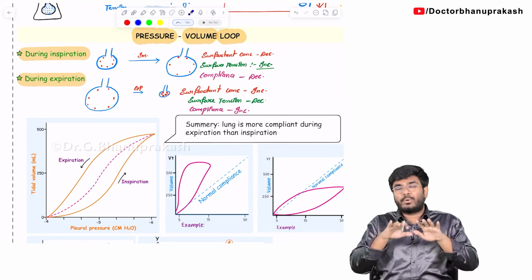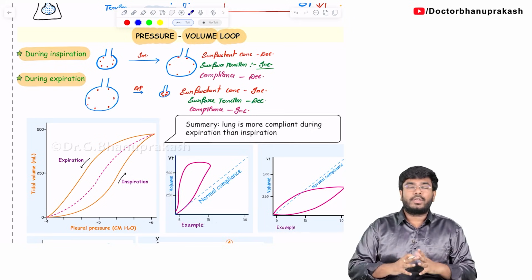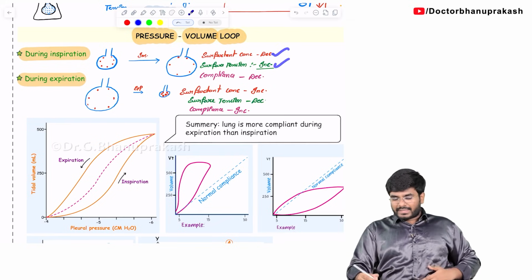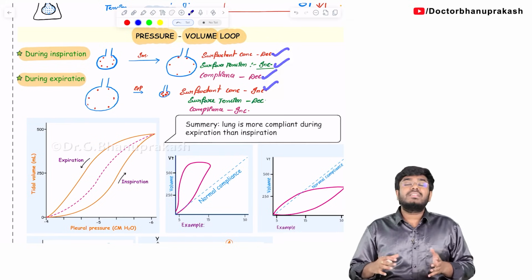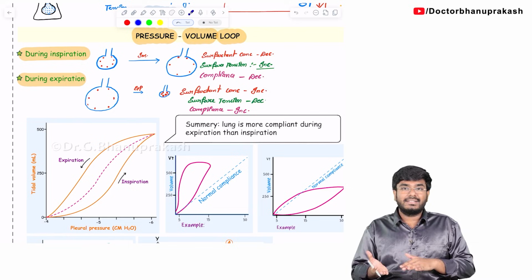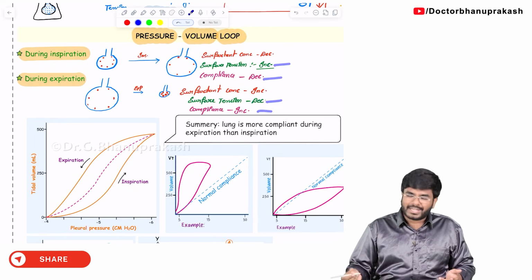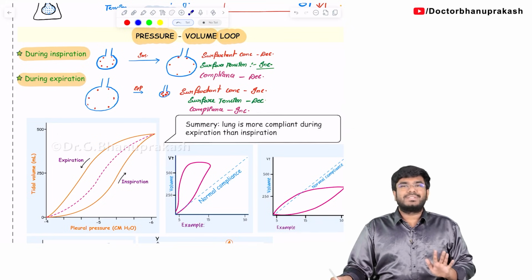During inspiration, the lungs are going to be less compliant, and during expiration, they are going to be more compliant. Why? Because of the change in surfactant and surface tension forces. Because of the change in surfactant, surface tension will change. Whenever the surface tension changes, compliance automatically changes. So, this is the reason.